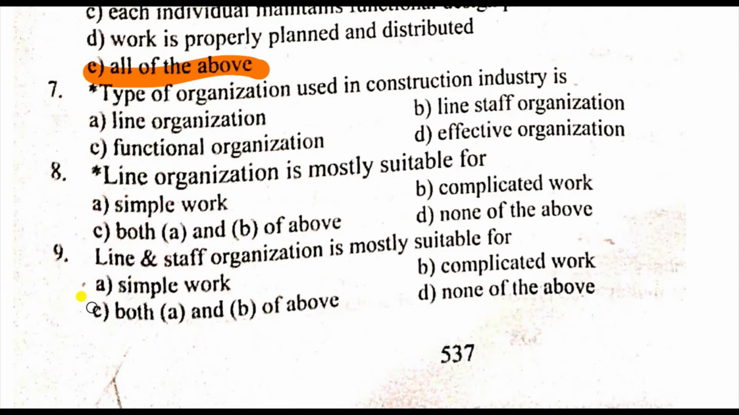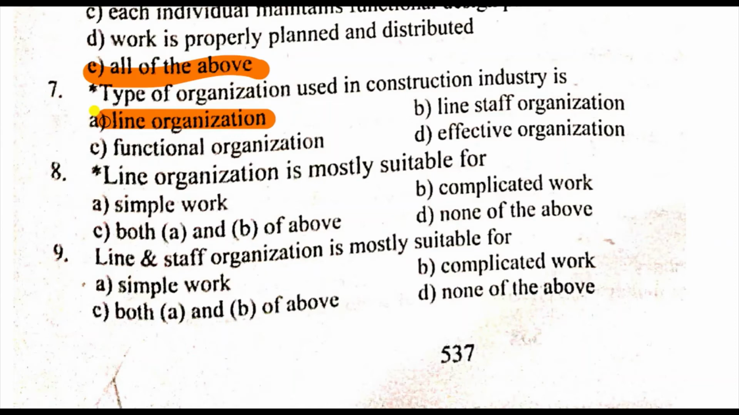Here, the seventh question is: the type of organization used in the construction industry is, as I said earlier, the line organization, right? Here, the topmost position will be chief engineer, then executive engineer, then engineer, then overseer, then supervisors, then workers. So this type of chart follows in the line organization only. So the correct answer is line organization, which is followed in the construction industry.